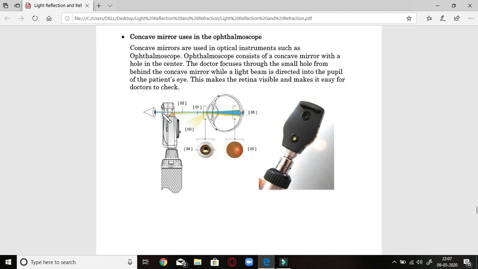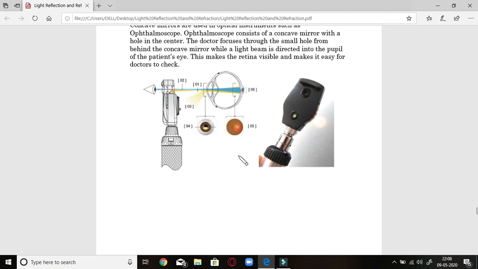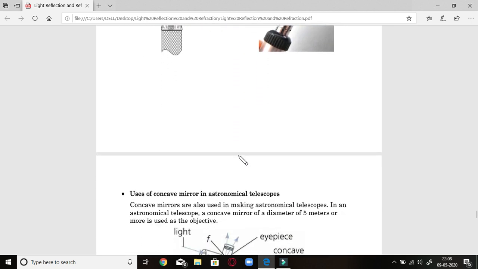Now if you see here, the surface of this eye is quite dark from inside, right? Now what will happen? The ray of light will be projected on it, and if it goes inside, it is going to illuminate the surface of the retina here, which you can see very easily. What is the problem with the retina? The ophthalmoscope is used for such a purpose.